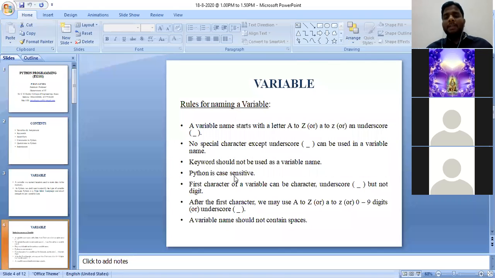Make sure that Python is case sensitive. Suppose if you are giving small a, then we need to use the total program with small a only. See, in the last example, I have shown a is equal to 9. There a is in lowercase letter. If I am asking the interpreter to print a with uppercase, can it be able to print this particular variable a is equal to 9? It cannot print. Why? Because Python is case sensitive.